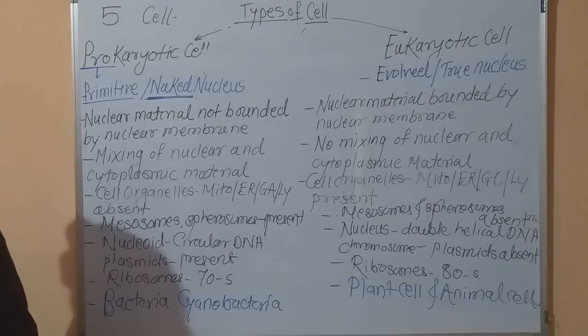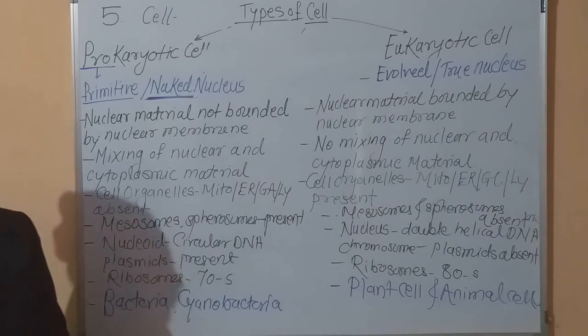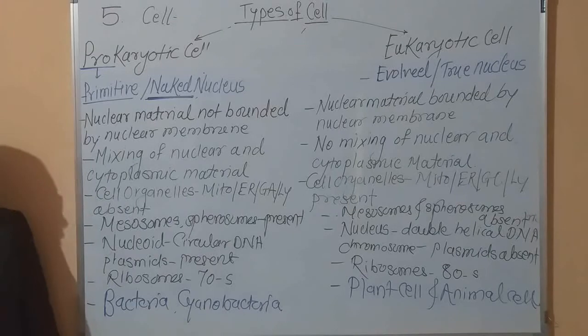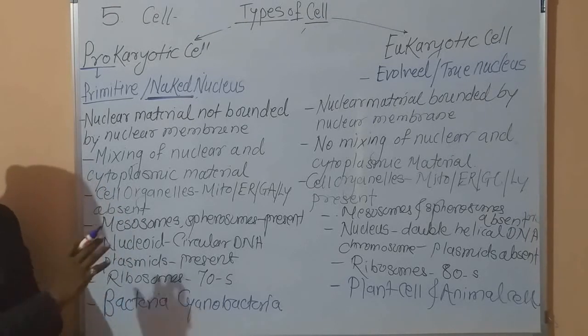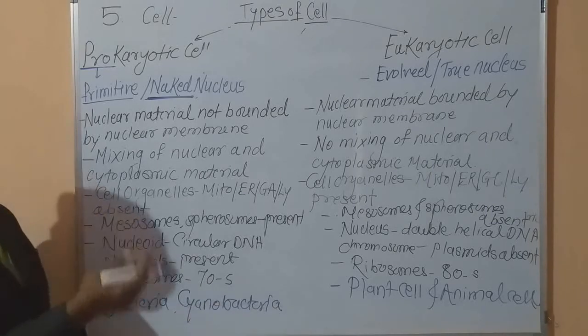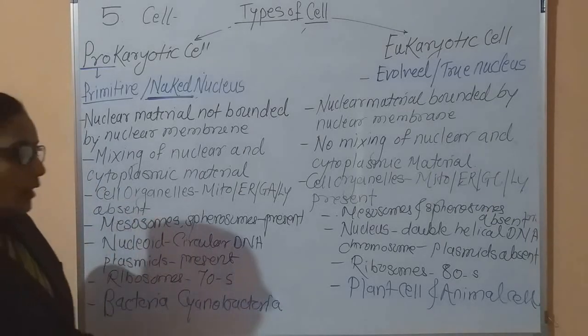Okay, it is very simple. In case of prokaryotic and eukaryotic cell, the differentiating points are very clear. Also, in the next lectures, when we go into details of the prokaryotic cell and details of the eukaryotic cell, all these points will be very clear to all of you. Okay. Now you have to note down these points.